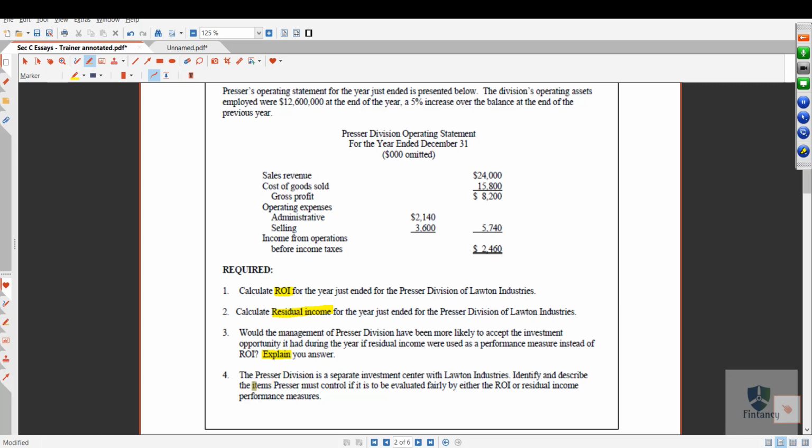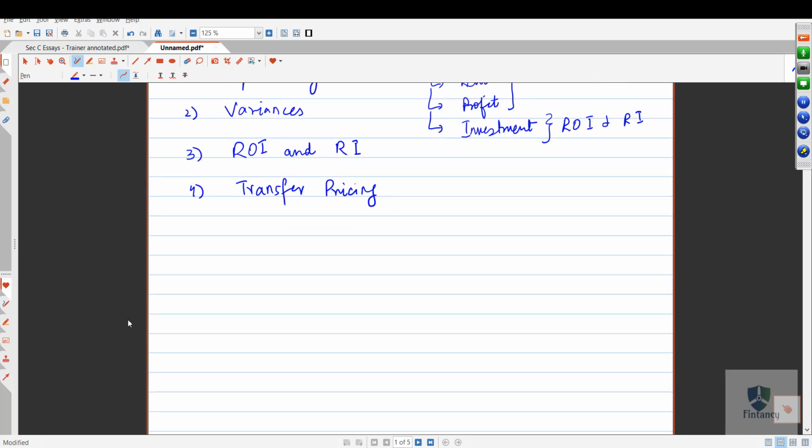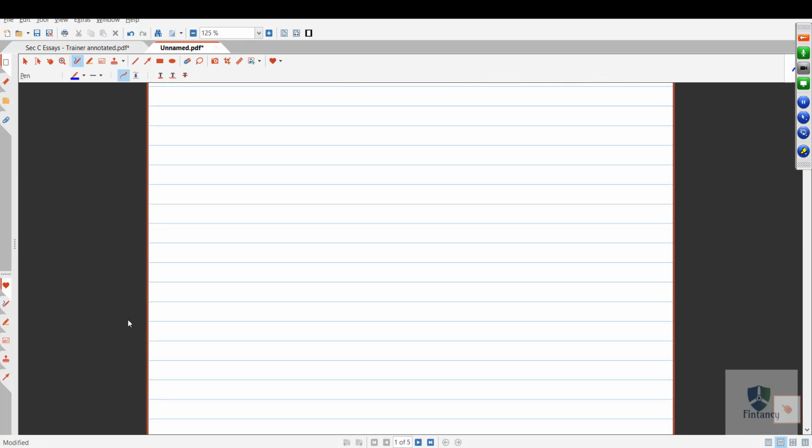And the fourth requirement: the pressure division is a separate investment center within Lawton Industries. See, they told you it is an investment center. Identify and describe the items which pressure must control if it is to be evaluated fairly by either of these two measures. So we need to see what we have to control. Right, my friends? So before we move on, just to give you a recap of what we discussed before.